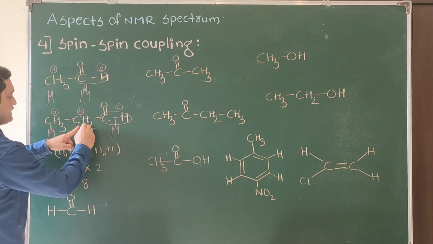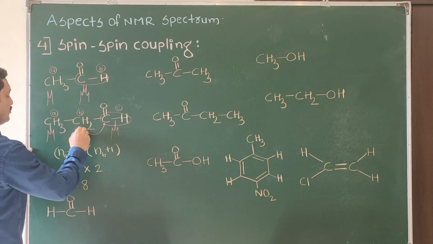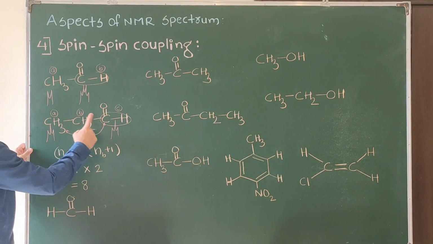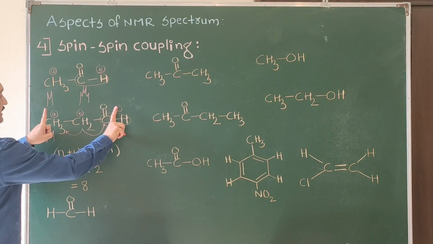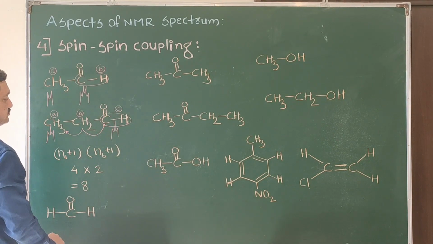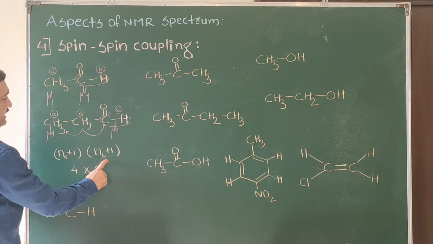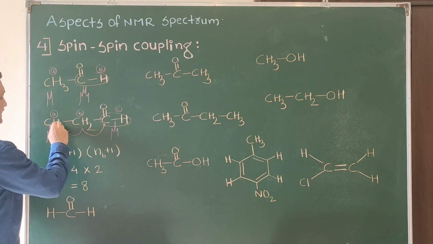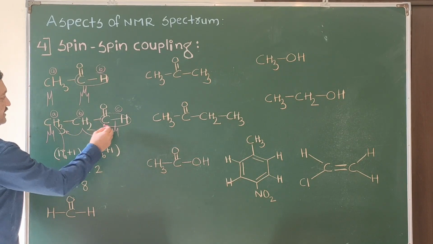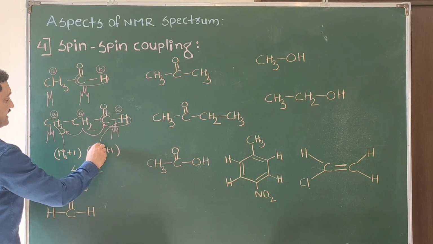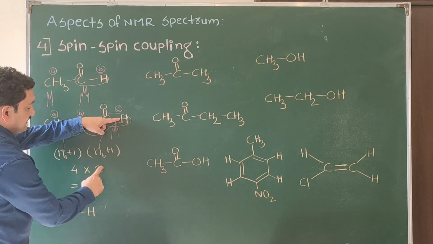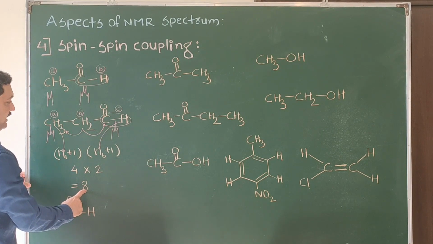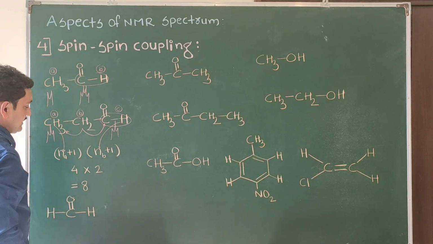Now the signal for CH2. Protons are present on both sides, and both sided protons are non-equivalent with each other. They are giving separate signals, so separately they will split the signal of CH2. Now we have to use Na plus 1 and Nb plus 1. The protons on one adjacent carbon are called Na, the number of protons on another adjacent carbon are called Nb. So 3 plus 1, that is 4. 1 plus 1, that is 2. 4 multiplied by 2, 8. So the signal of CH2 splits into 8. That is the multiplet.